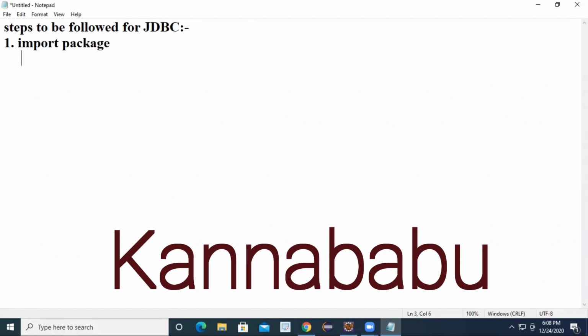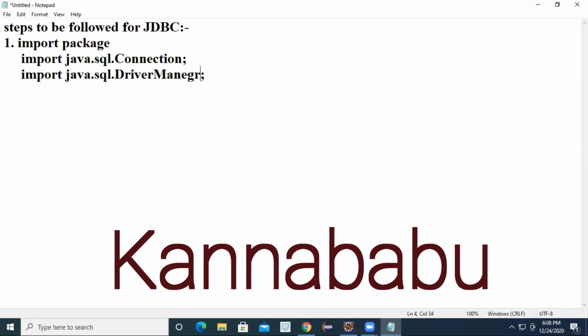SQL dot connection. Two packages you have to import. One is import java dot SQL dot connection. That is one package. Or you can simply write import java dot SQL dot star. If you write java dot SQL dot star, no need to import all the packages. Import java dot SQL dot driver manager. Two packages we have to import.